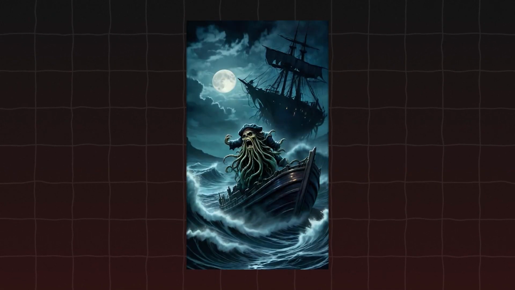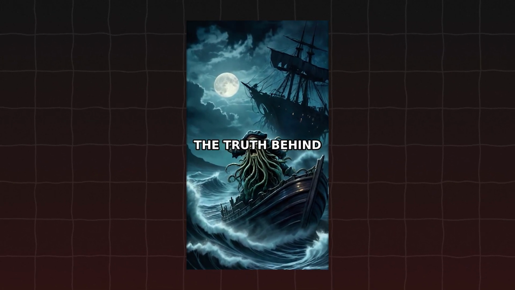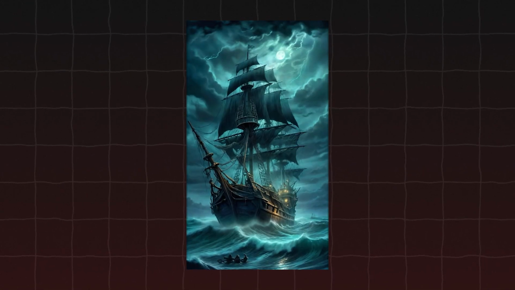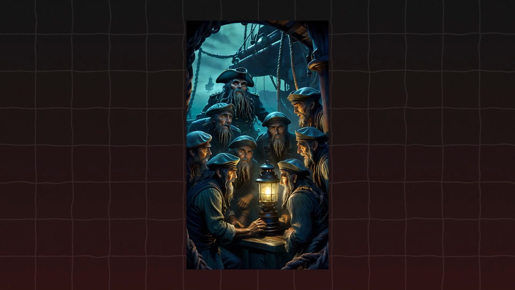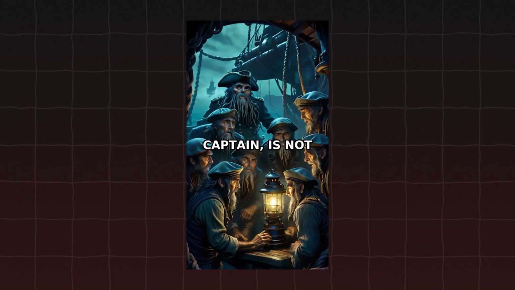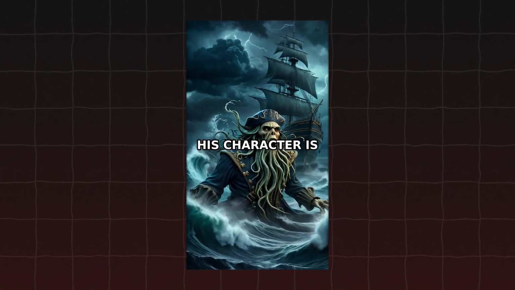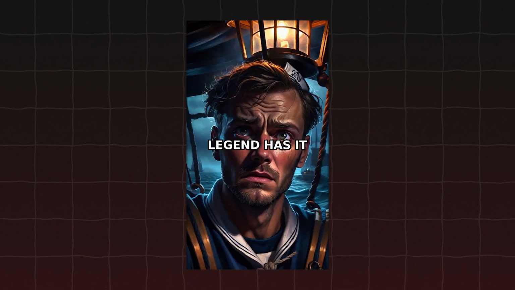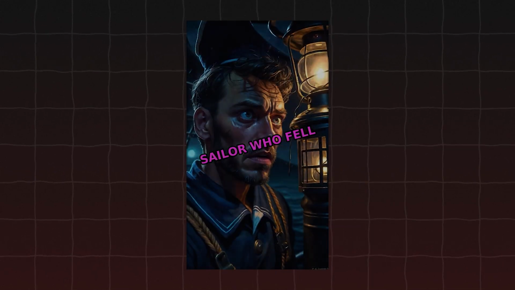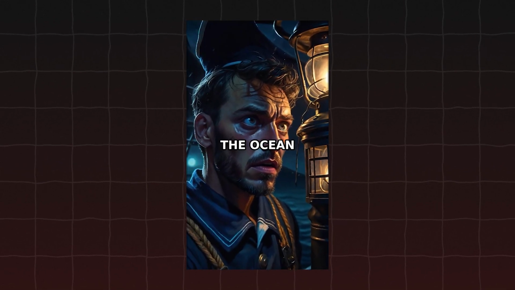Ahoy, mateys. Have you ever wondered about the truth behind the legendary Davy Jones? Our journey begins in the murky depths of maritime folklore. Davy Jones, the feared sea captain, is not just a figment of fiction. His character is inspired by centuries-old seafaring tales. Legend has it that Davy Jones was a real sailor who fell into the sea and was claimed by the ocean depths.